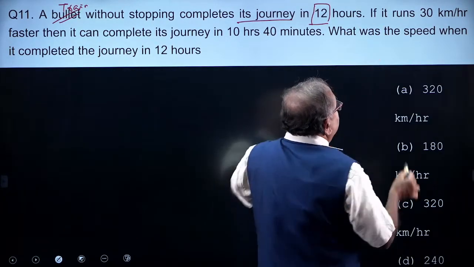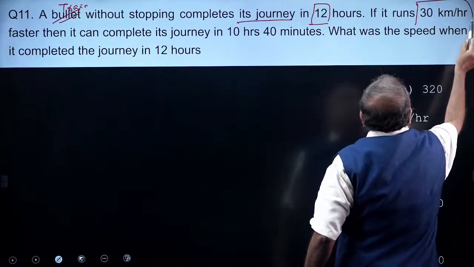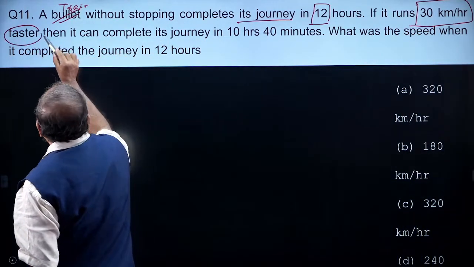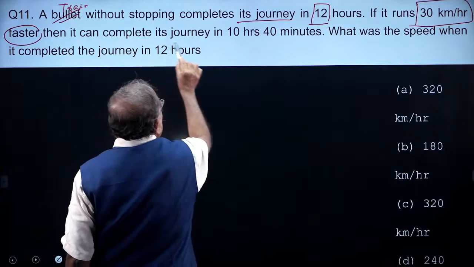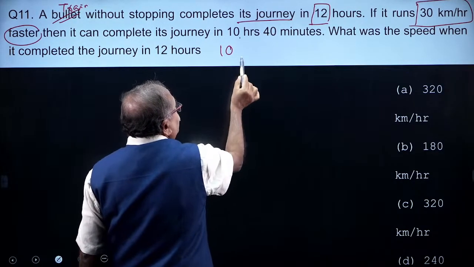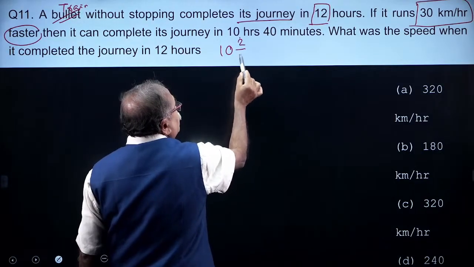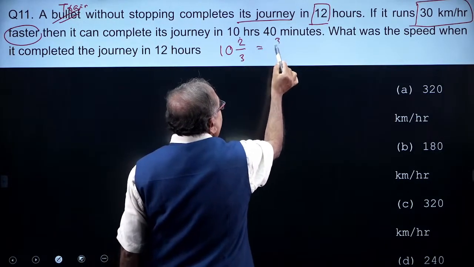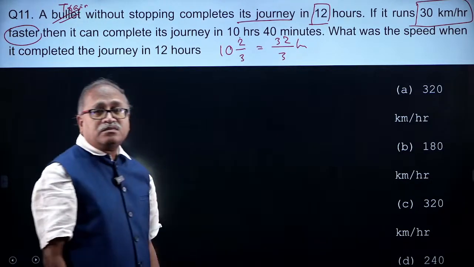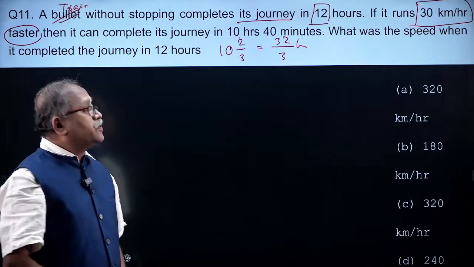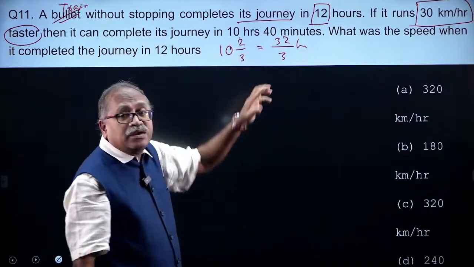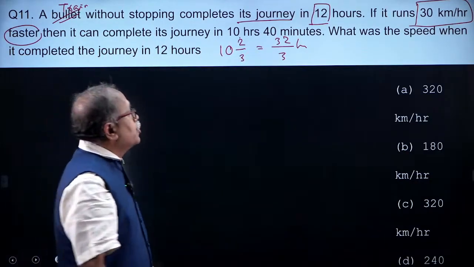If it runs 30 km per hour faster, then it completes the journey in 10 hours 40 minutes. 40 by 60 is 2 by 3, so that is nothing but 32 by 3 hours.